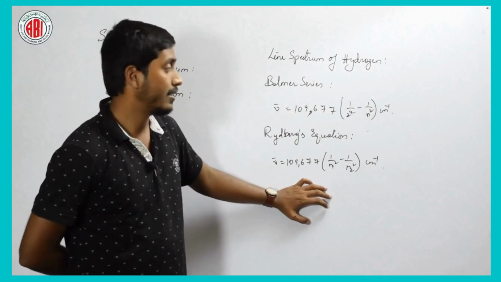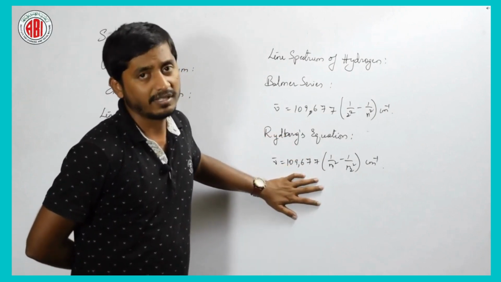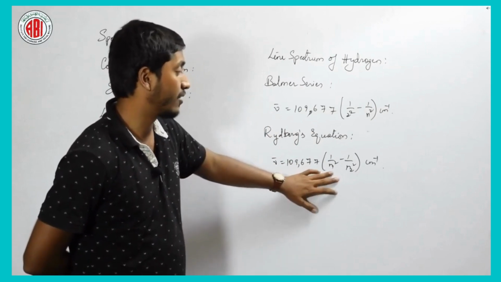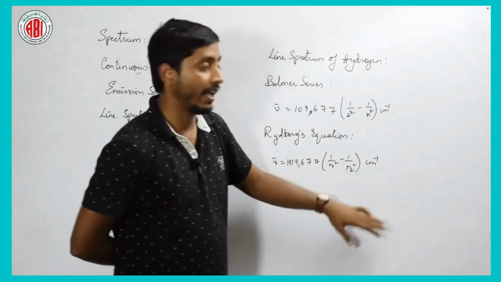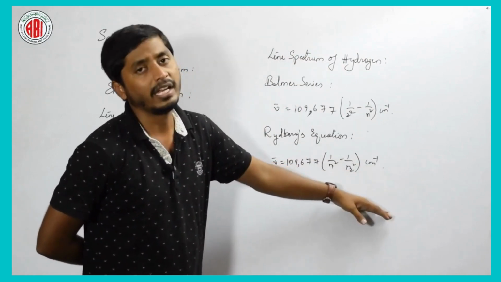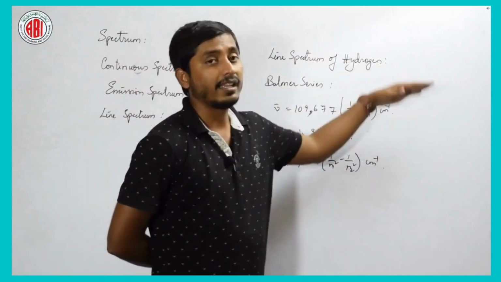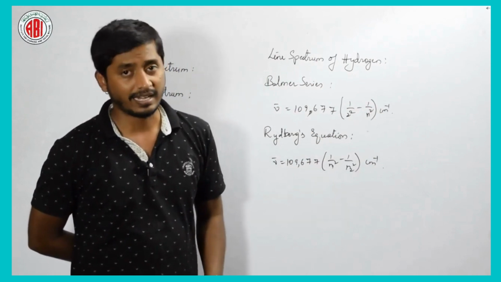Is it clear? See here, he tells that Rydberg's equation is valid for different series, that is, when an electron or a particle is jumping from a higher energy level, if it is to n1, he named it one series, if it is n2, he named it another series, and similarly for n3, n4, n5, he named them for the first 5 energy levels. Let us see what are those.